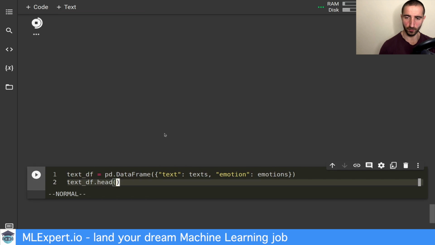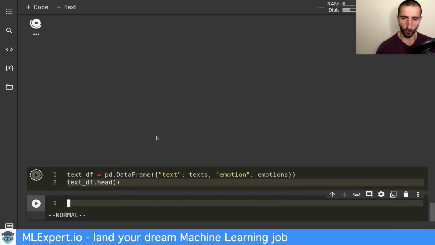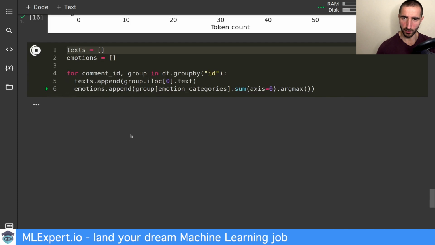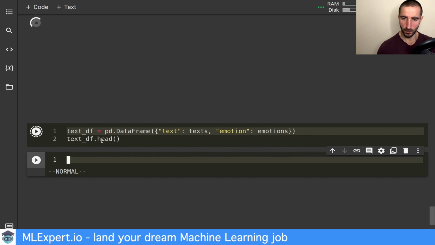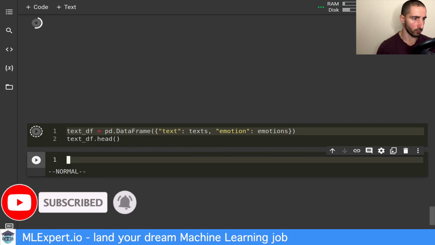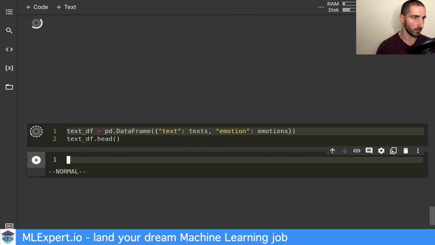So this should give us the data frame. And once this is complete executing, it's a bit slow, but you do it only once. So you should be able to go through this.